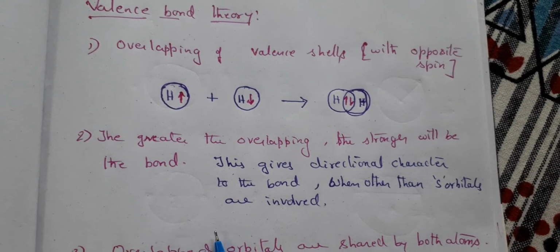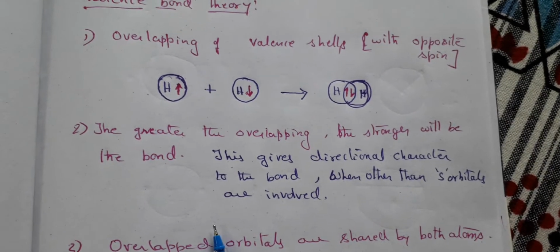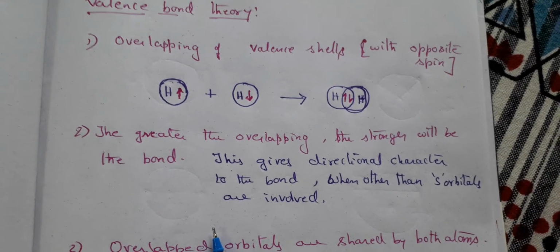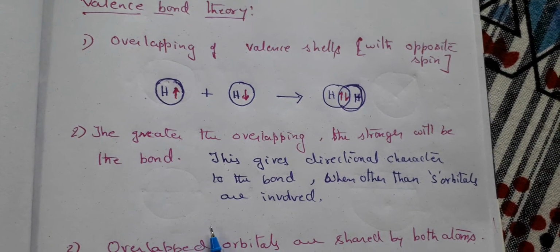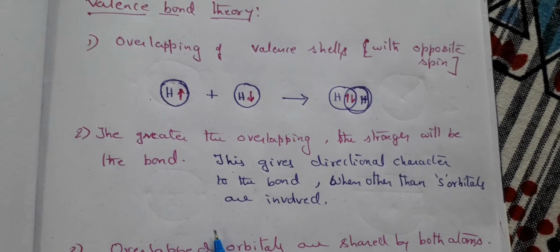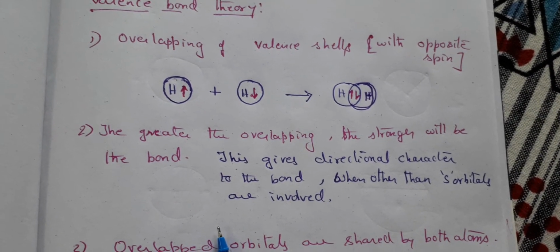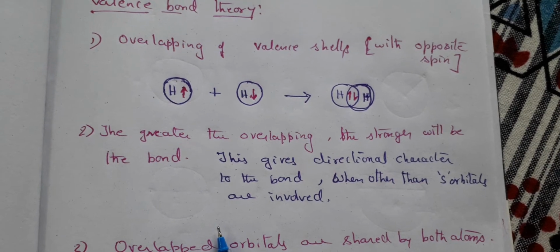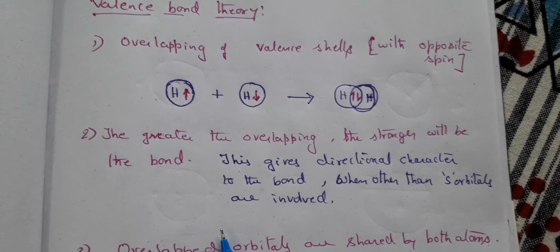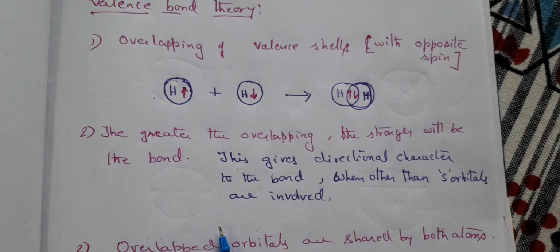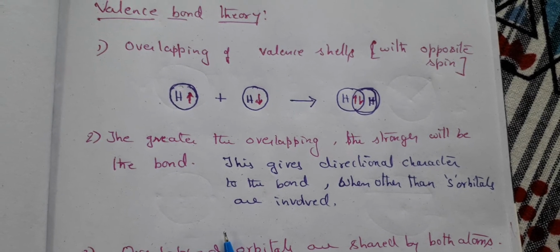So when will it give the directional characteristic? That is, other than s orbitals. If the overlapping orbitals are other than s orbitals, then that overlapping gives the direction of the bond. Because you have px, py, pz, isn't it? The directions are mentioned, whereas the s orbital is a spherical orbital, so there is no point in having a direction at all. But when the overlapping takes place with the p orbitals, they are dumbbell shaped, and lie along the x, y and z axes.